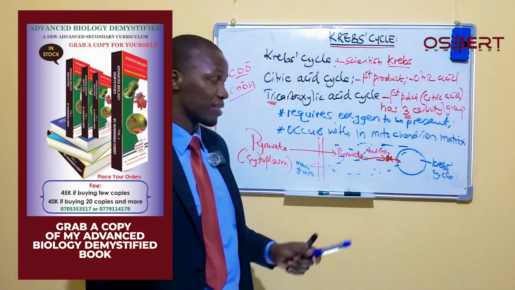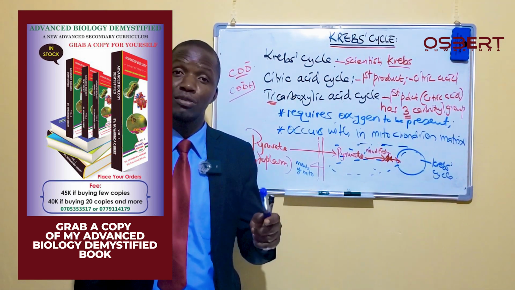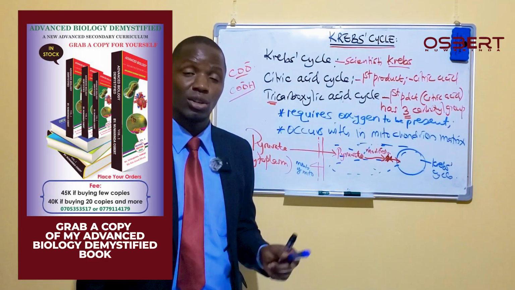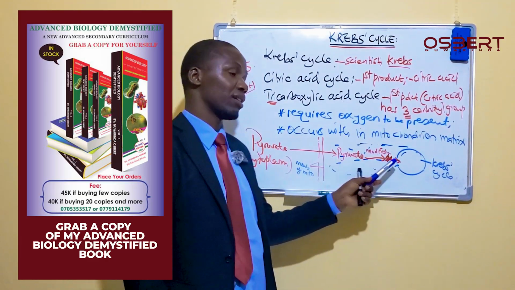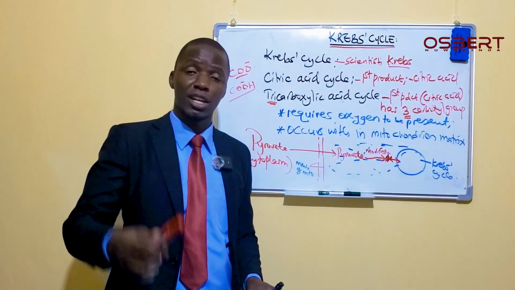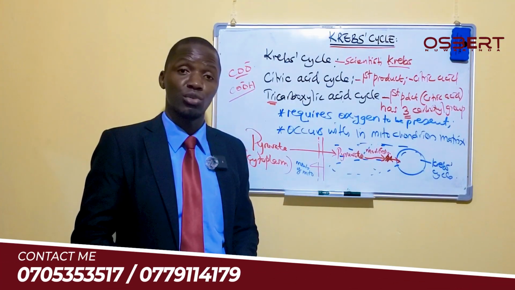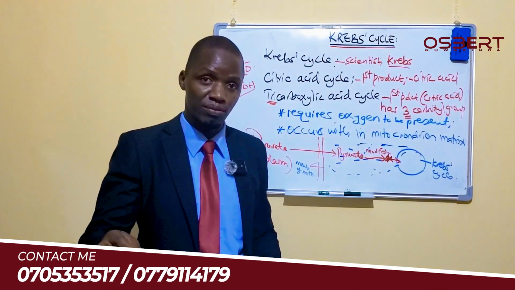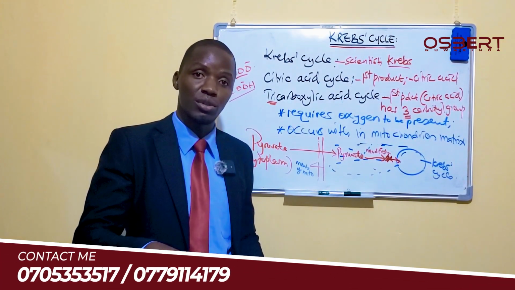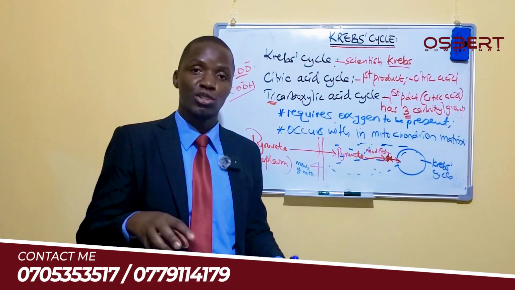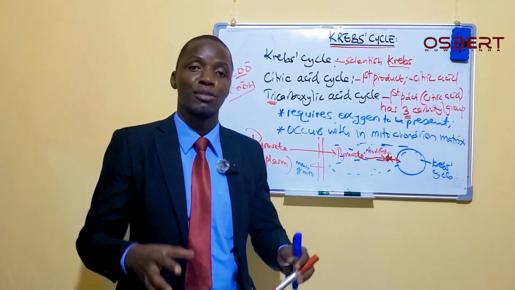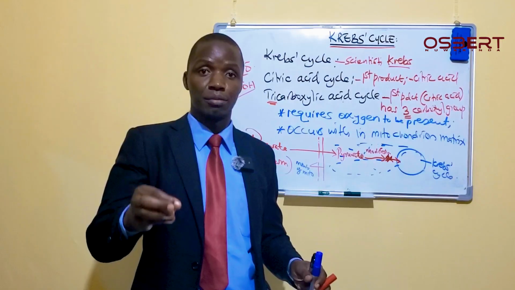Therefore this pyruvate must undergo some modification so it can be fit to enter into the Krebs cycle. That modification is what we refer to as a link reaction.